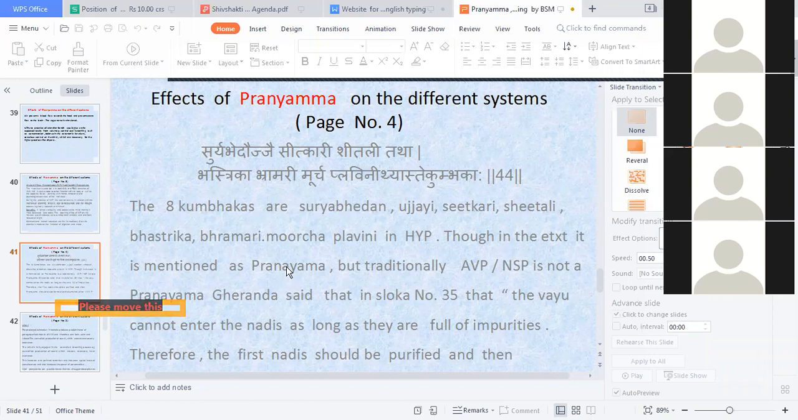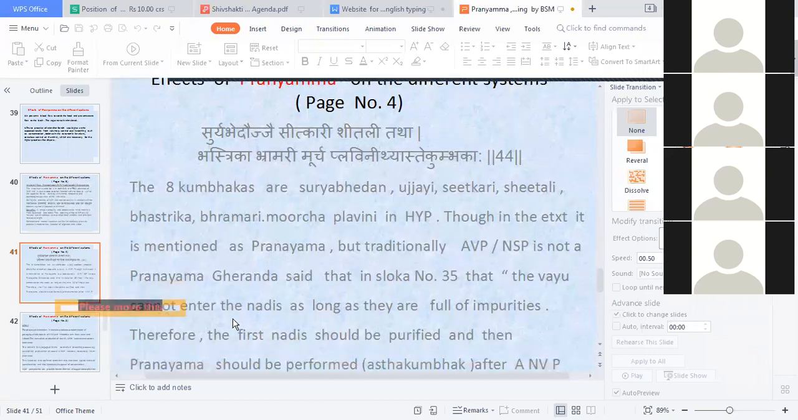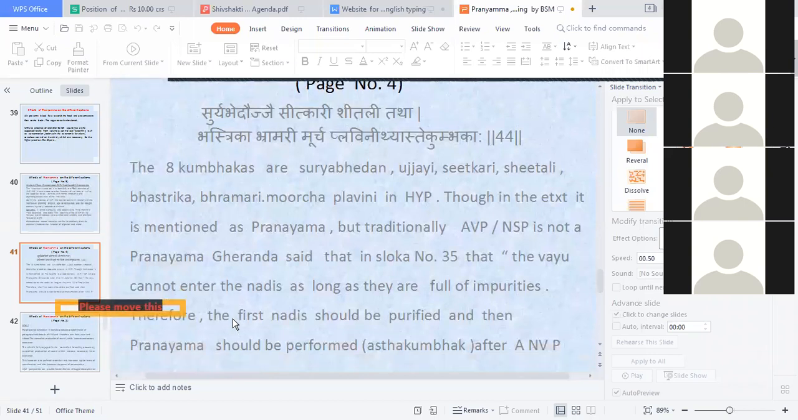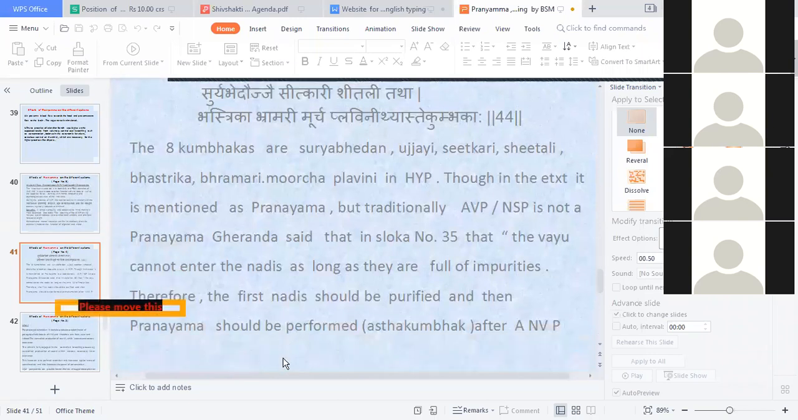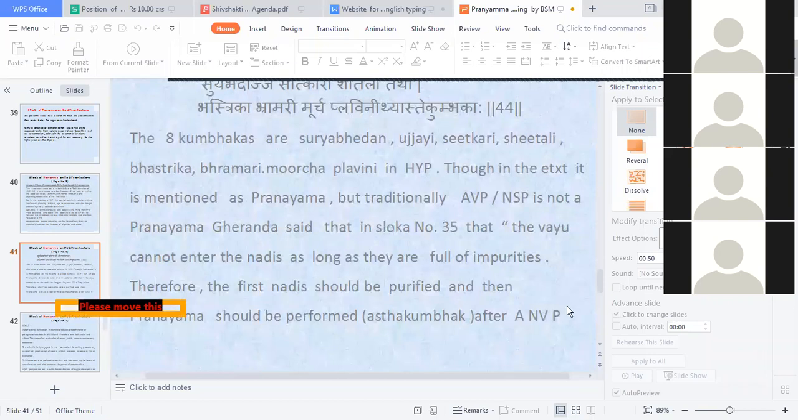It is mentioned as Pranayama, but traditionally, Anulom Vilom, Nadi Shuddhi, is not a Pranayama. We understand that it is said that the Vayu cannot enter the Nadis as long as they are full of impurities. Therefore, the Nadis should first be purified and then Pranayama should be performed, after Anulom Vilom Pranayama. After Nadi Shuddhi Pranayama. Okay.